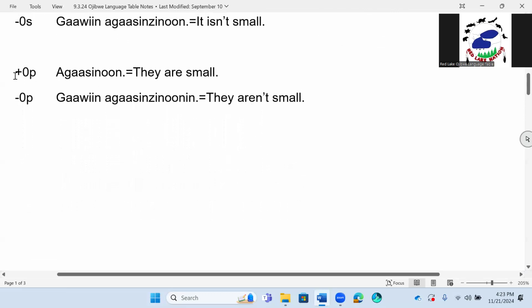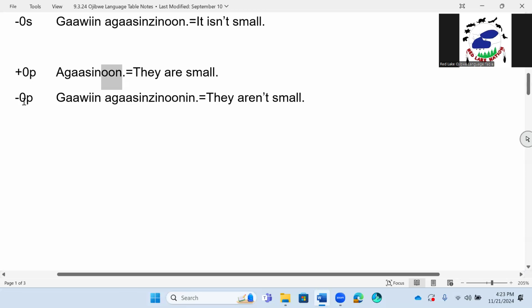And then we have 0 plus 0p. Positive, not doing anything to anyone, but there's more than one. So we have agasinun. We're just adding un to this because it ends with an N. Agasinun. They are small.